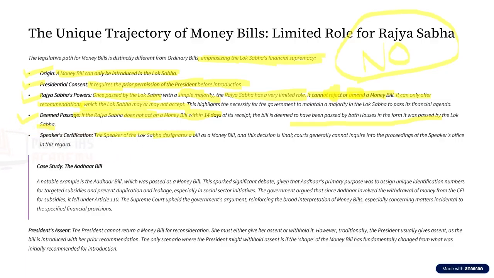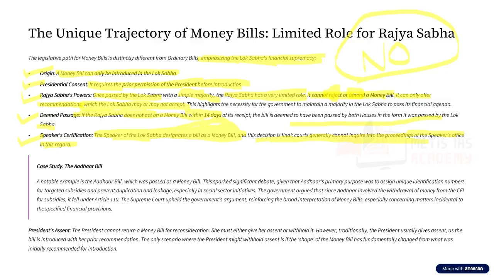The Speaker of the Lok Sabha can designate a bill as a money bill. The Speaker's decision is final, and courts generally cannot inquire into the proceedings of the Speaker's office in this regard. So these are very, very important things with respect to money bill.